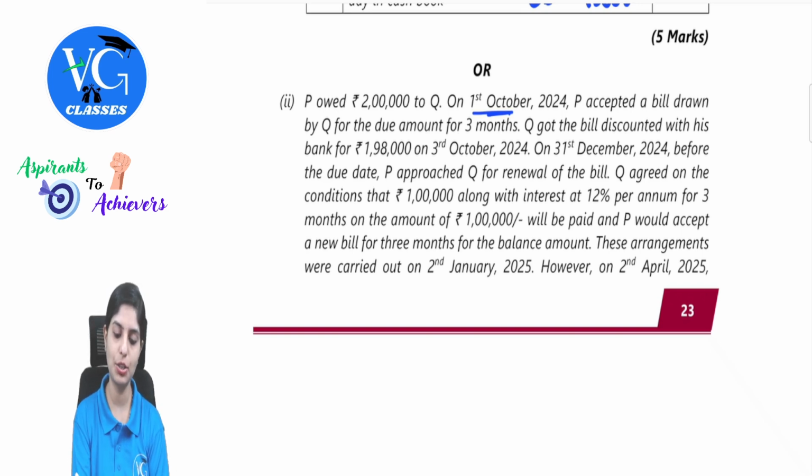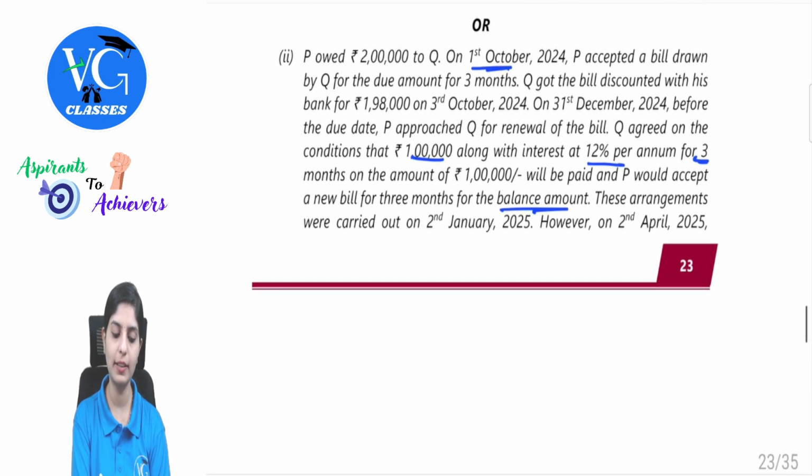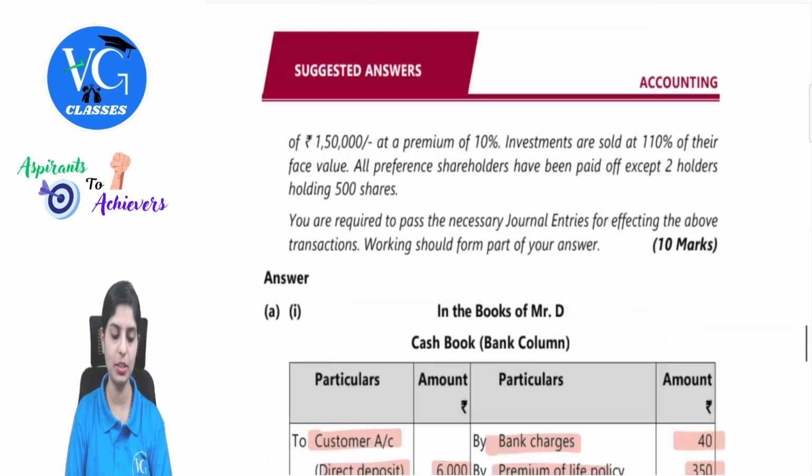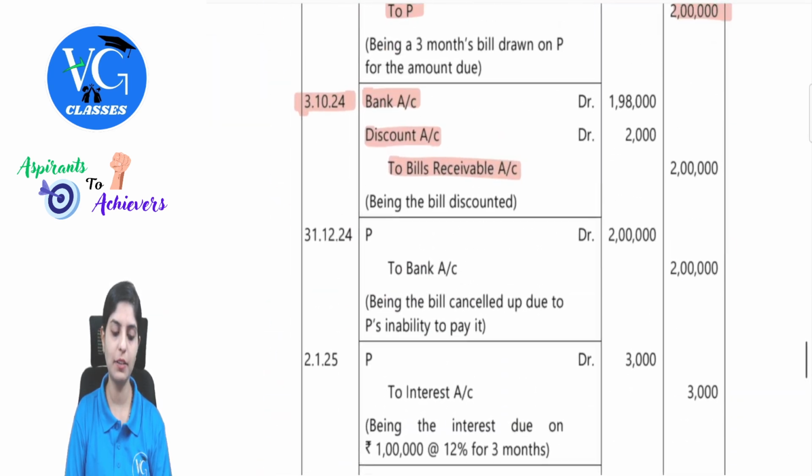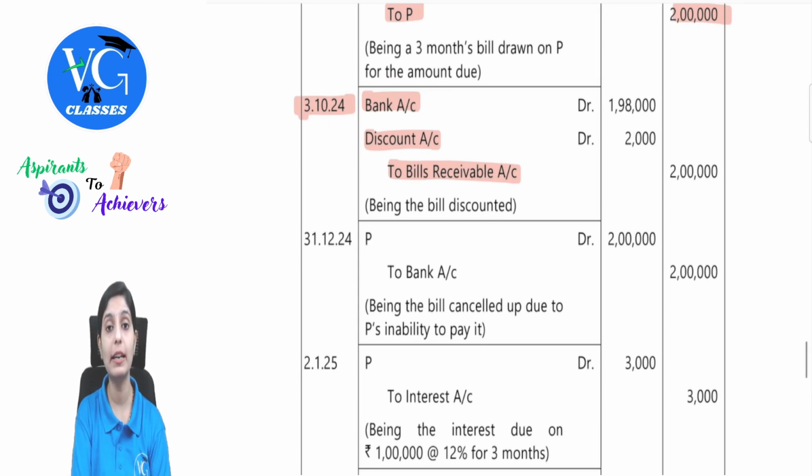So as per the extension terms, 1 lakh along with interest for 12% for 3 months should be paid immediately and for the balance, P would accept a new bill for 3 months for the balance amount. This would be the terms and conditions. These arrangements entirely were carried out on 2nd January. 31st December he asked for renewal and this arrangement was taken over on 2nd January. First we will reflect the entries for this. On 31st December, when P asked for renewal, there was an immediate settlement of 1 lakh along with interest. So, what will be the entry first?